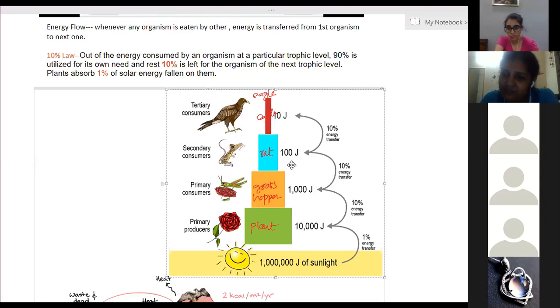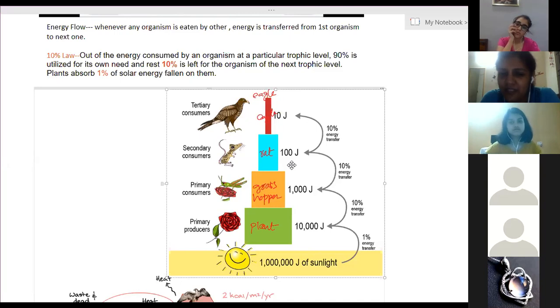Because when the light energy is captured by the autotrophs, it does not revert. It is unidirectional, that means it is only moving in one direction. That means the energy obtained by the plants will transfer to the grasshopper. Will the plant get that energy back? Is it possible that from the grasshopper the energy will come back to the plants? No, ma'am, it won't come, but nutrients can come.